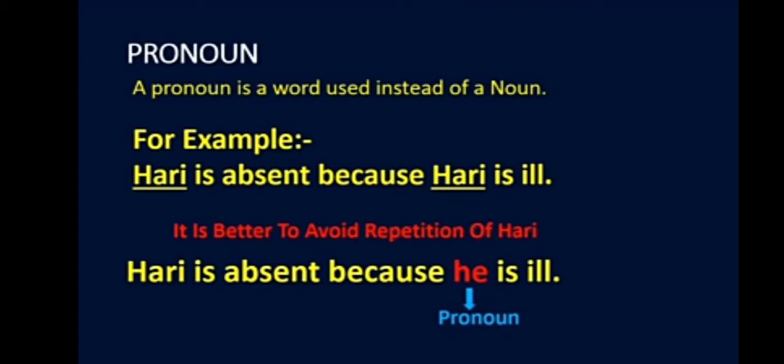For example, Hari is absent because Hari is ill. Look at this sentence. Here, Hari is being repeated twice. It does not look good in the sentence. Names are repeated again and again. So instead of that, it is better to avoid the repetition of Hari. So, Hari is absent because he is ill. We have replaced Hari with a pronoun, that is he.